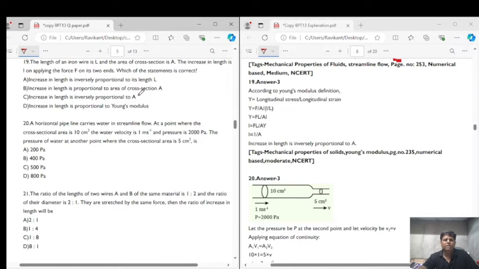Young's modulus. See, we have the formula Y is equal to F by A upon increase in length small l upon capital L, right?